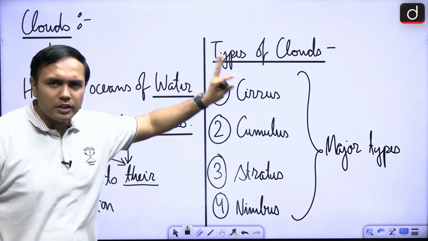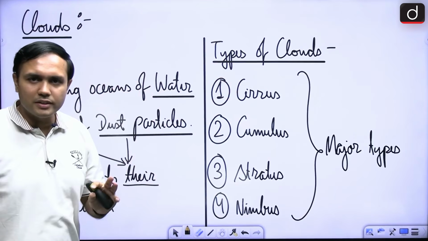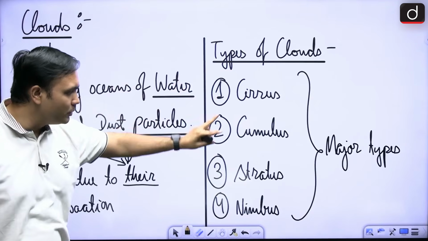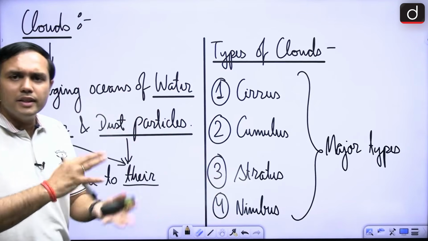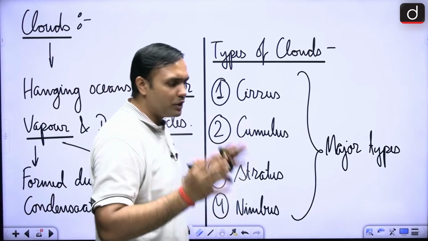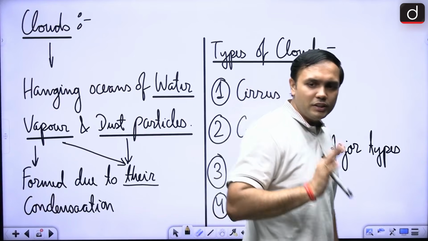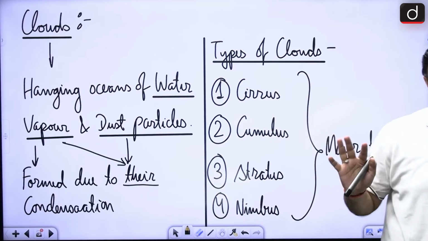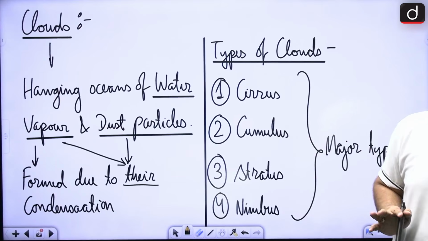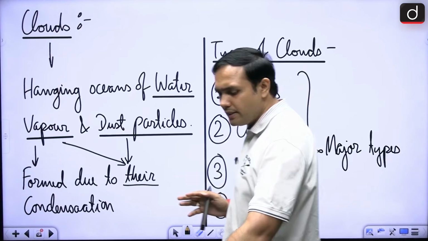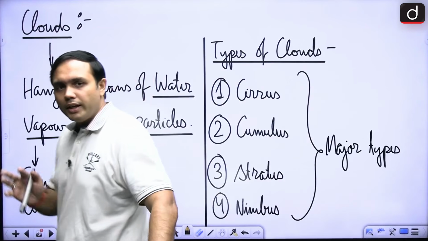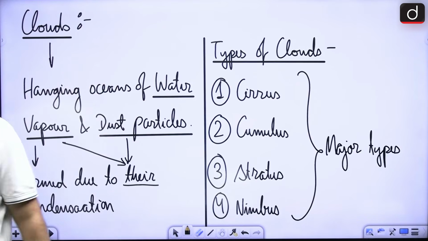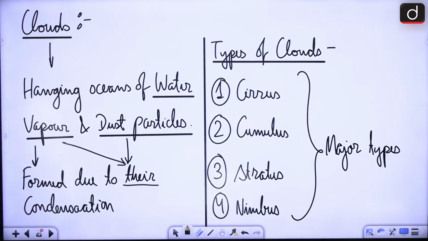There are some major types of clouds that you must have a basic understanding about. These are cirrus, cumulus, stratus, and nimbus, right? And then there are multiple combinations of them, right? But at least these 4 major types you must have a basic understanding about. All right, shall we move ahead? Is this clear up till now? Is the cyclone section clear for all of you? Is there any doubt regarding any of these particular aspects? All right.